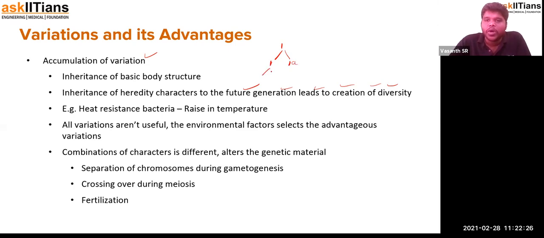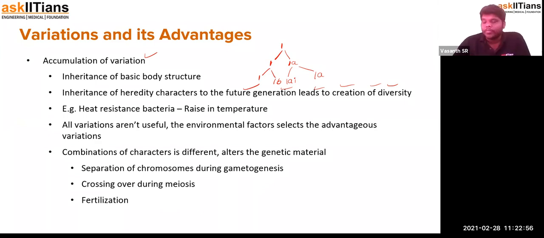After this, 1 again will form 1A, 1B. So there will be differences, and 1A will form 1A1, or it could form 1A. Likewise, there is a complete diversification of the characteristics as they keep getting accumulated, and this will serve the production of diversity in the organisms in a very interesting manner.